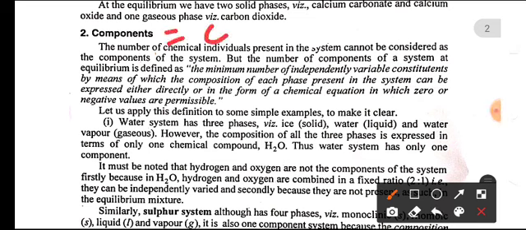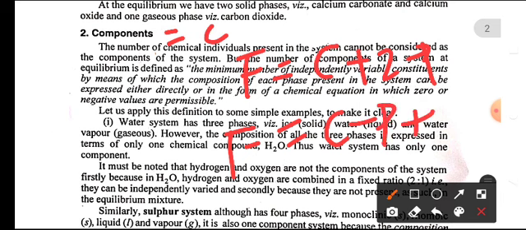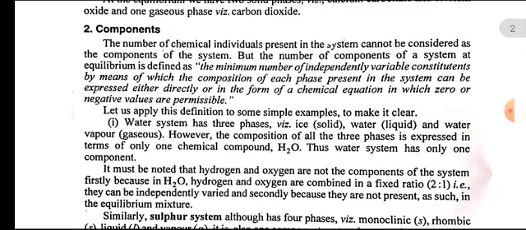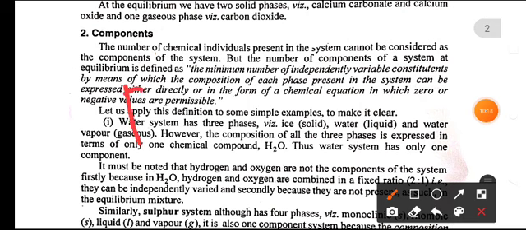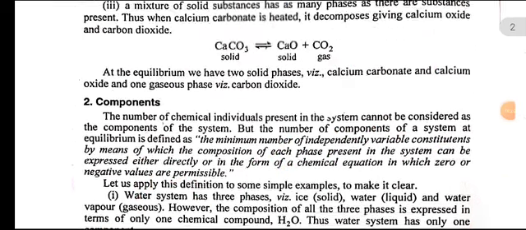Components means C. C means in the phase equation. We know the phase equation. What is the phase equation? F is equal to C minus P plus 2, or similarly F is equal to C minus P plus 2. Sometimes it is also written as P plus F is equal to C plus 2.